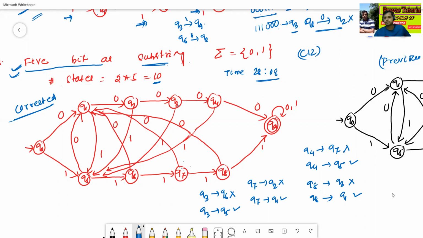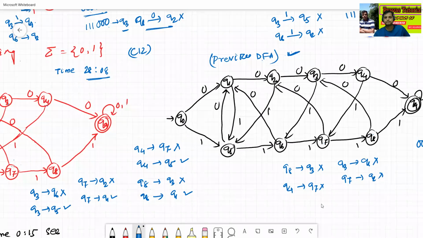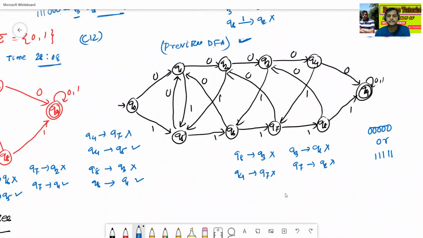Okay, so see here, if the transitions are Q8 to Q3 and Q3 to Q6, what is the problem?